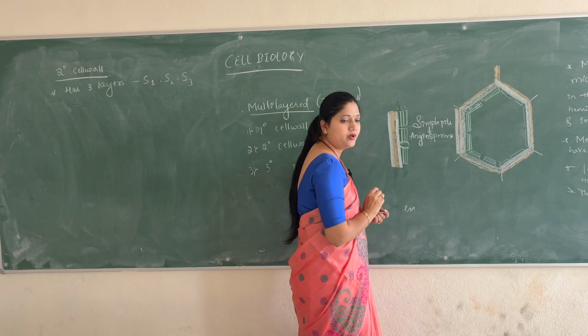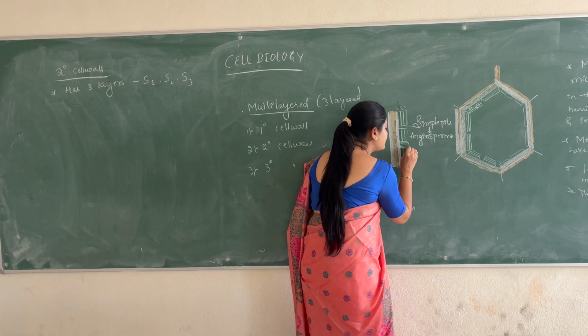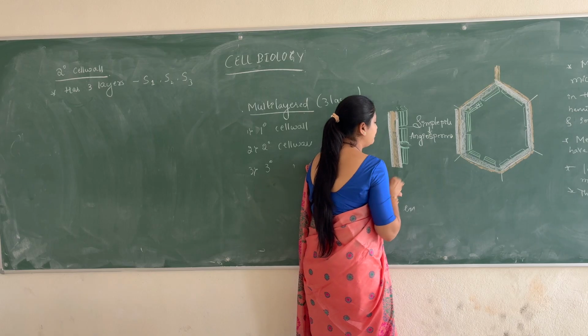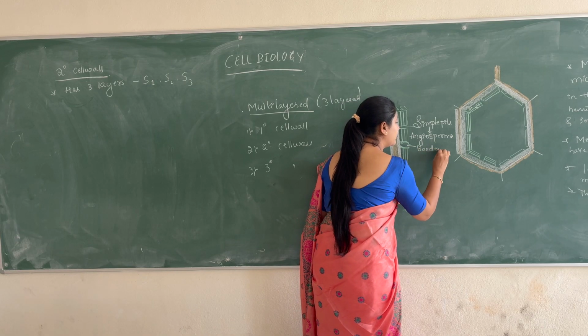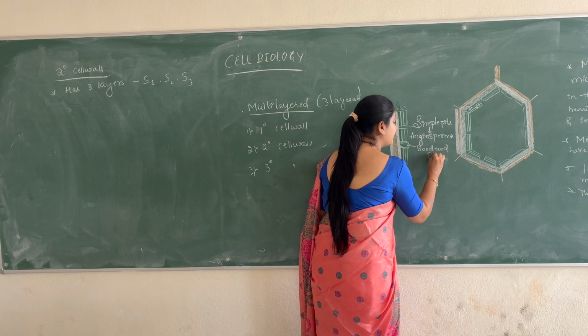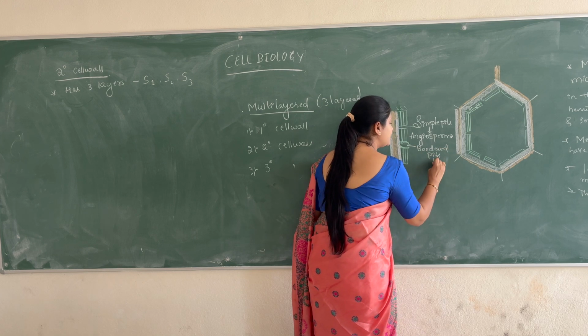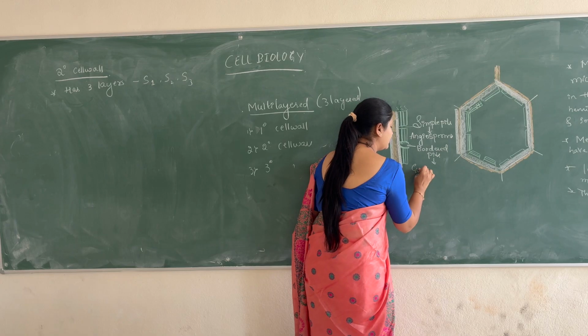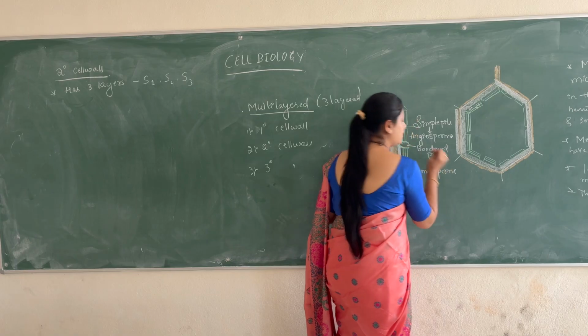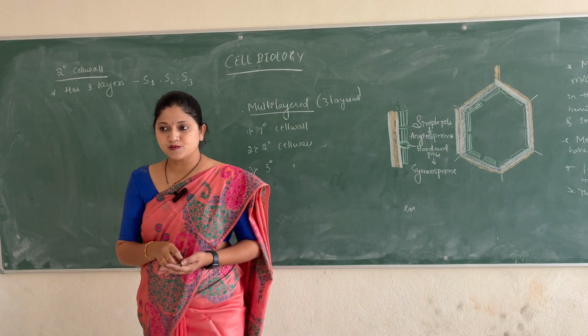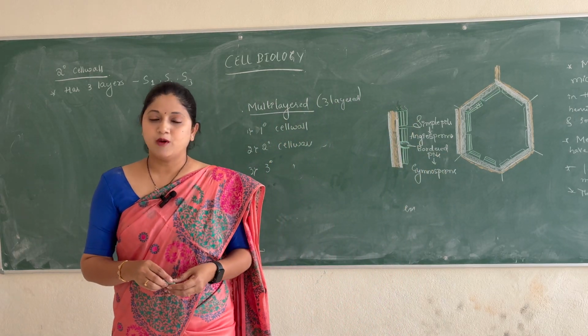These kinds of pits we call bordered pits, which are present in the gymnosperms. Simple pits and bordered pits.